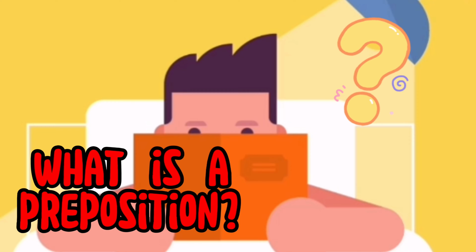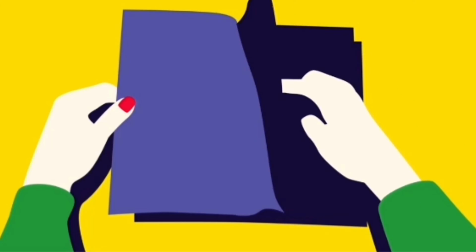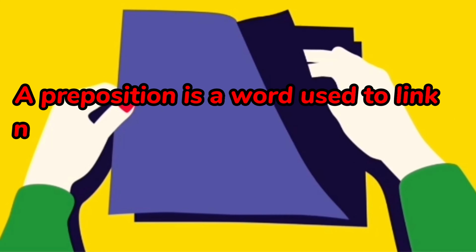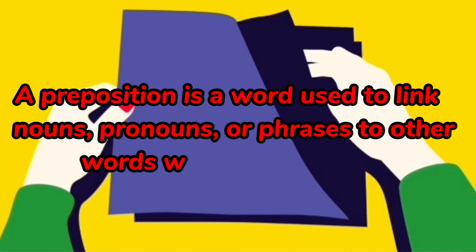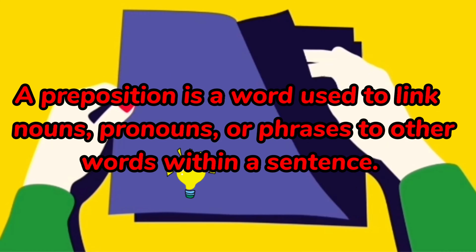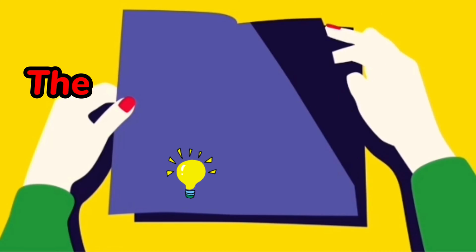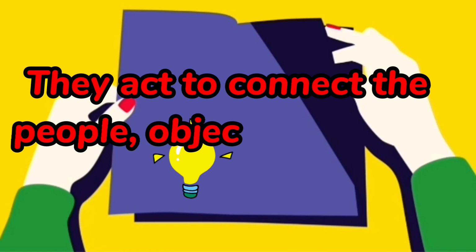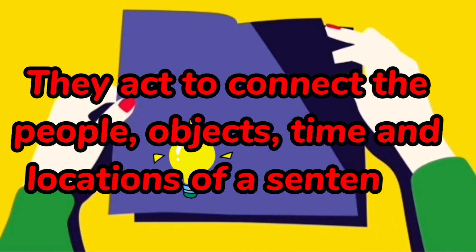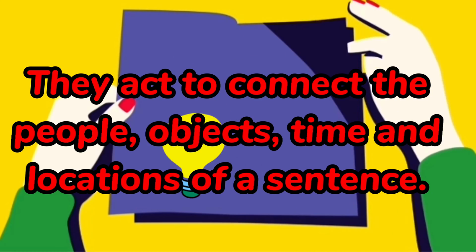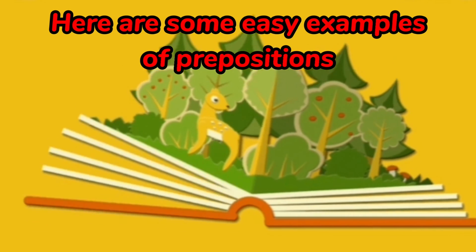What is a preposition? A preposition is a word used to link nouns, pronouns, or phrases to other words within a sentence. They act to connect the people, objects, time, and locations of a sentence. Here are some easy examples of prepositions.